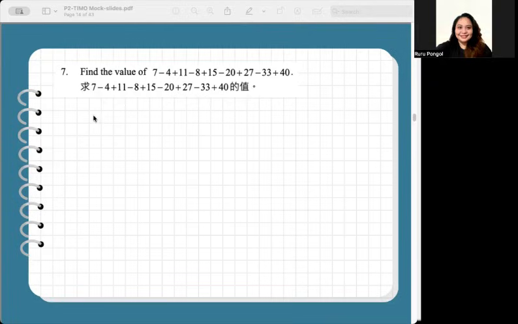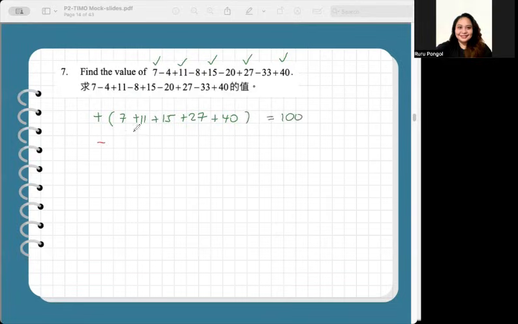For the plus values, it starts with 7 plus 11 plus 15 plus 27 plus 40. 7 plus 11 is 18. Plus 15, that's 33. 33 plus 27, that's 60. Plus 40, that's 100. So the plus values is equal to 100.